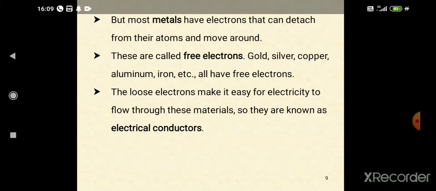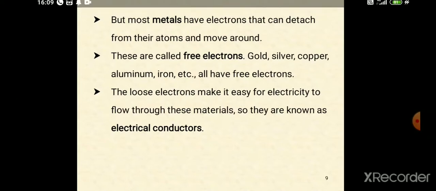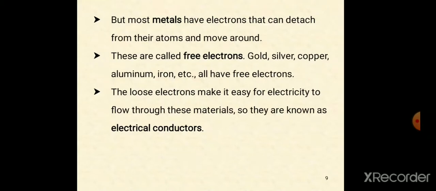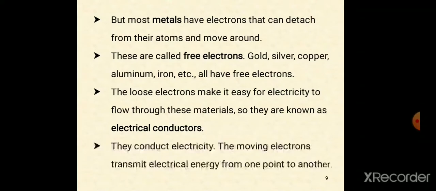The loose electrons make it easy for electricity to flow through these materials, so they are known as electrical conductors. These metals are called electrical conductors because they have loose bonding with the outer electrons, and these outer electrons move around the atom.